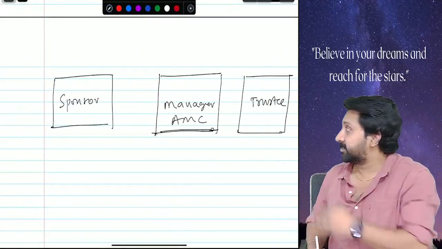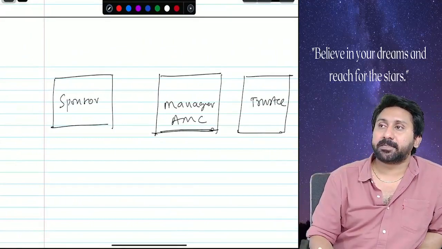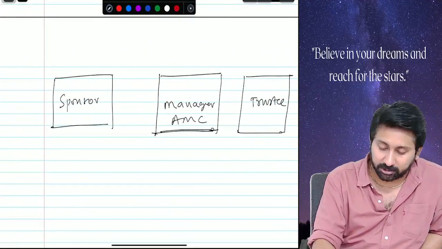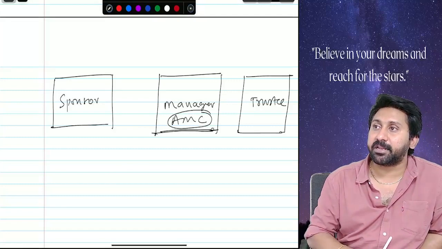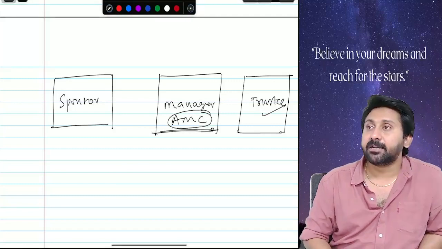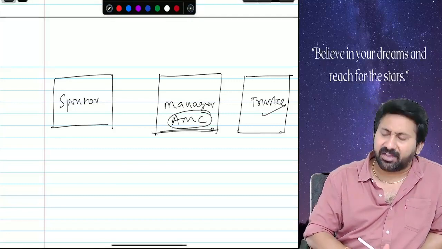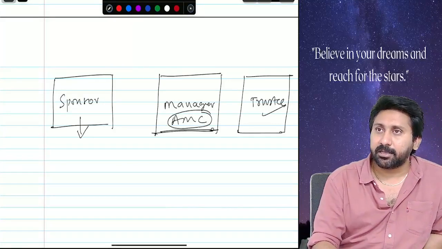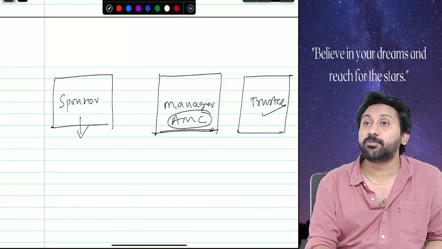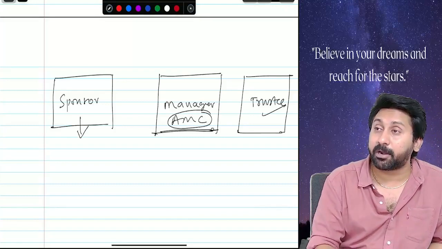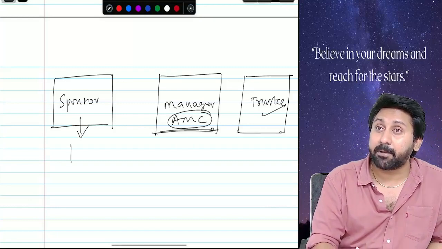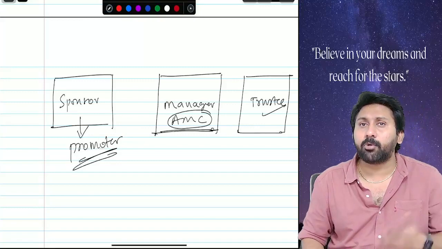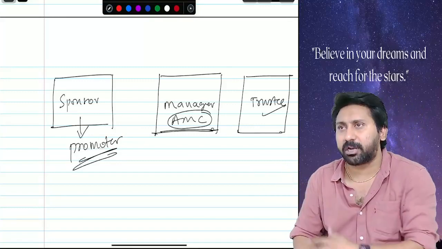Sponsor. See, there are three very important persons. One is a sponsor. Another one is a manager, also called an AMC, Asset Management Company. And the next one is the trustee. So what is the role of all these three? Let us first understand. Sponsor is a person who starts the mutual fund. To understand properly, in a company he will be like a promoter. How a promoter is for a company, a sponsor is for a mutual fund.